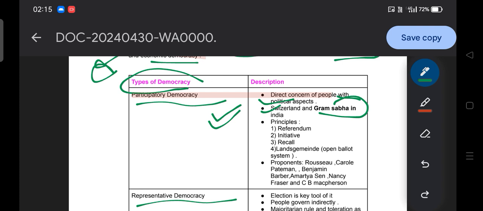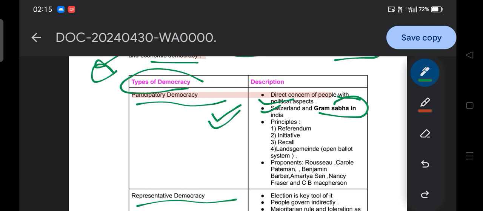We are people from villages, and we have experience of how Gram Sabha is organized at different times and takes decisions with respect to any policy and program in the village. That is how Gram Sabha is an example of participatory democracy.